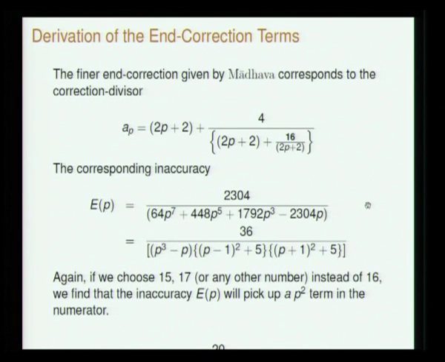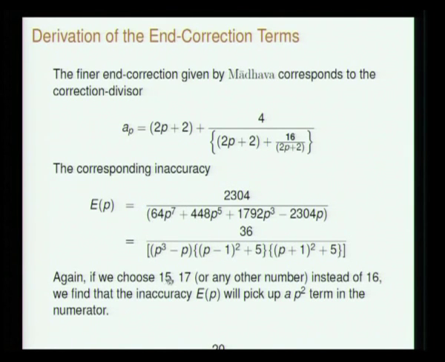Next, a final one, and by now the procedure is very familiar. We are also wanting a continued fraction, so we are going to get that: 2p plus 2 plus 4 over 2p plus 2. Now say let me take 16 over 2p plus 2, then the Sthaulya will go like this.